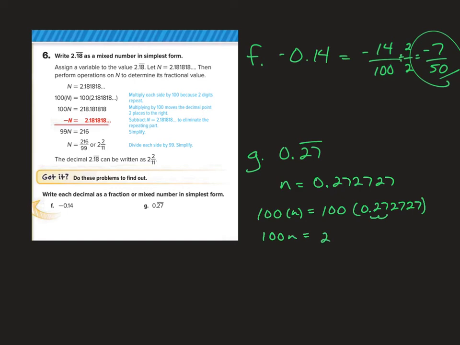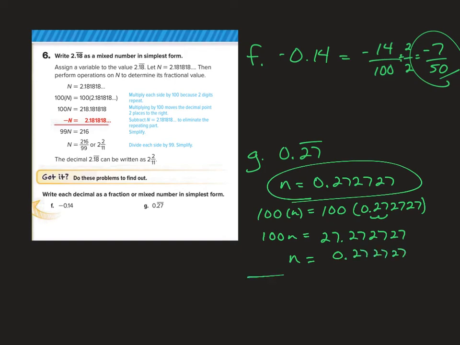So we get 27.272727... Now we're going to subtract our original n equals 0.272727..., and when we subtract 100n minus n equals 99n.